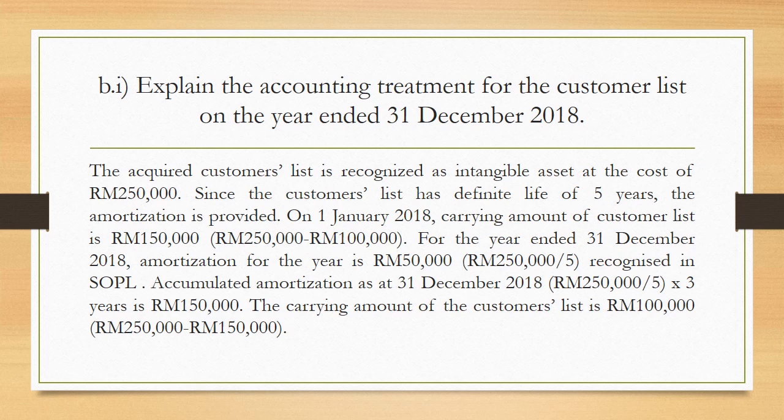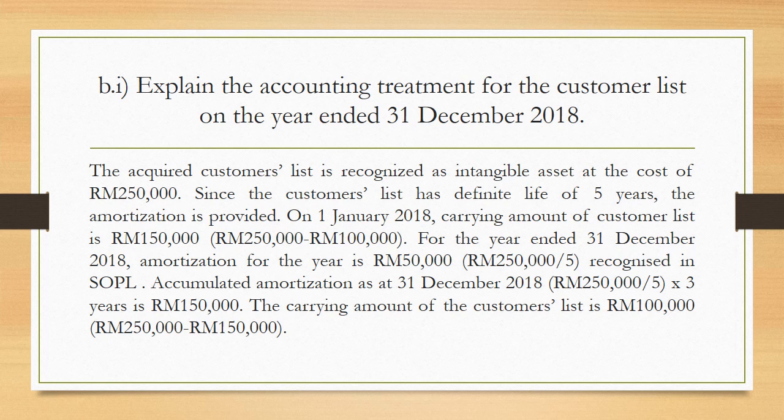So you have to multiply with 3 years, because it said the accumulated amortization as at 31st December 2018. So 31st December 2018 is a complete year, so it can be considered as the 3rd year. So you multiply with 3 years, and you will get 150,000 ringgit for the accumulated amortization for 3 years, 2016, 2017 and 2018.